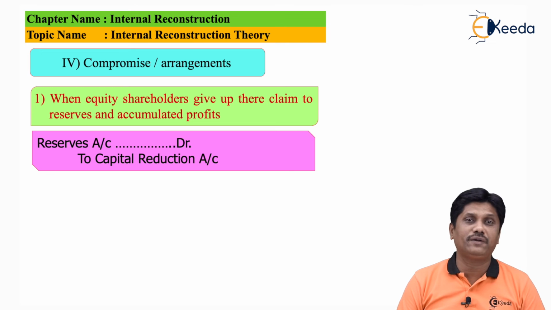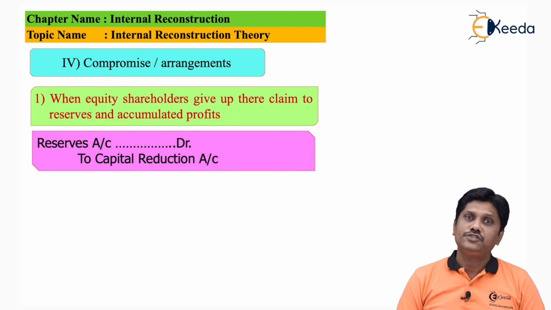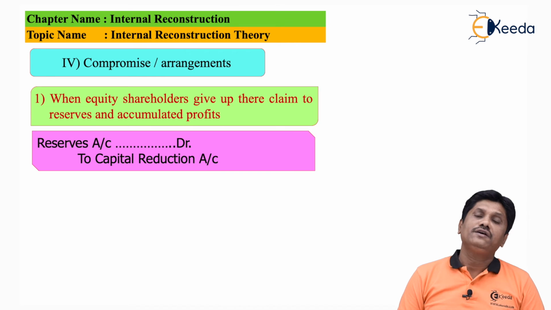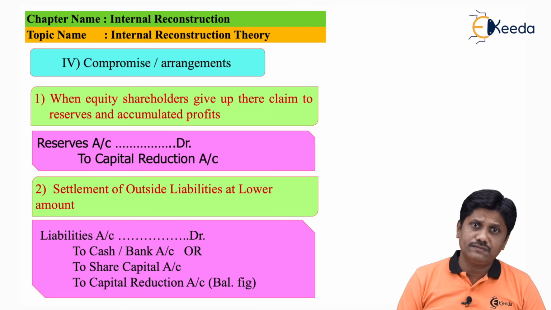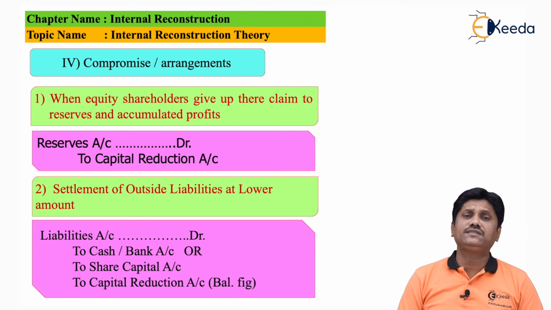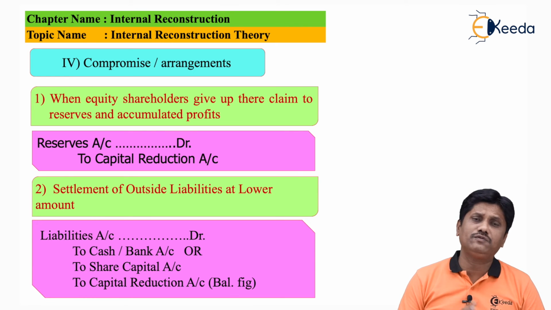Importantly, you need to take permission from the shareholder for this, because this profit ultimately belongs to whom? Shareholder. So my entry will be reserves account debit to capital reduction account. Next possibility, next is what? A compromise with the liabilities.